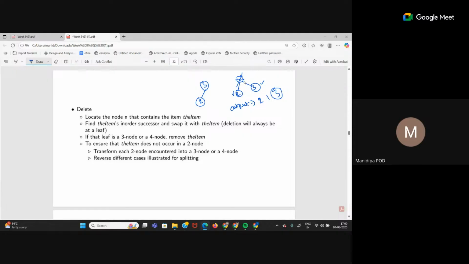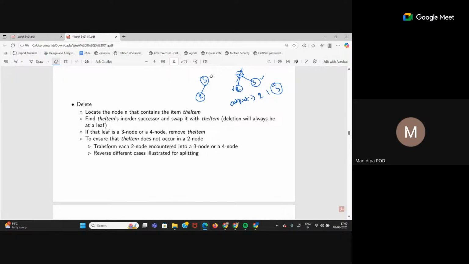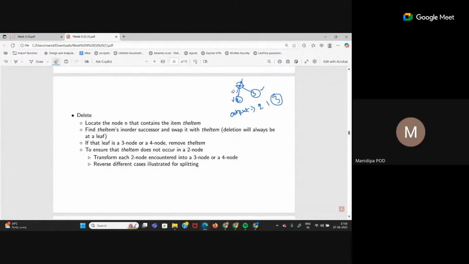Although this is not a correct example because 1 is less than 2, so it cannot be the child. But this is how the in order successor will always swap the deleted item, and it will maintain the order. Don't take this example literally because the values are not correct. This is not a correct BST. But in order traversal happens like this: first the left child, then the middle one, then the right child.